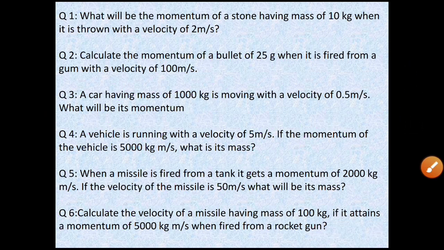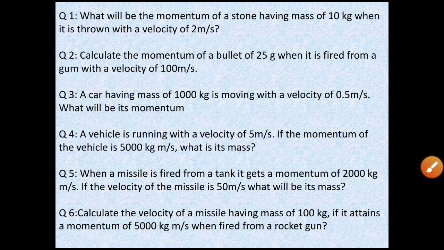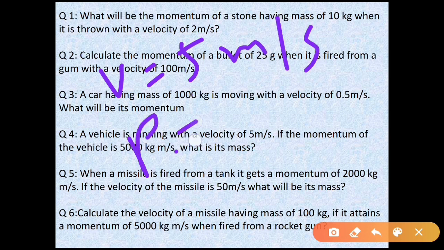Now I am leaving question number 3 for you. So find the answer of question number 3 and give its answer in the comment section. Similarly, you can also solve question number 4. What is given? The velocity is given, v is equal to 5 meter per second, and the momentum p is given, 5000 kg meter per second. You have to find the mass.